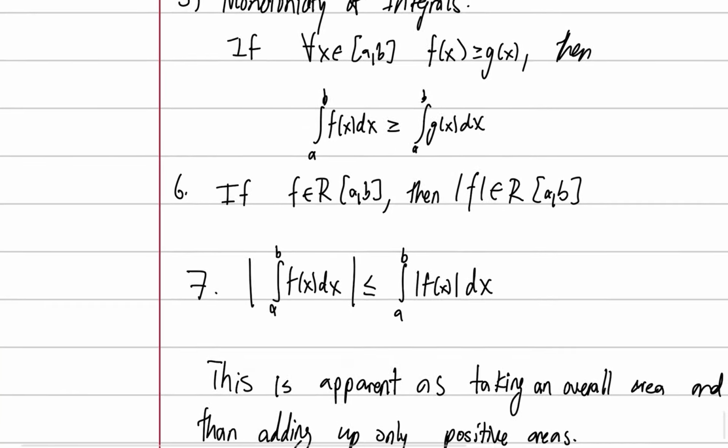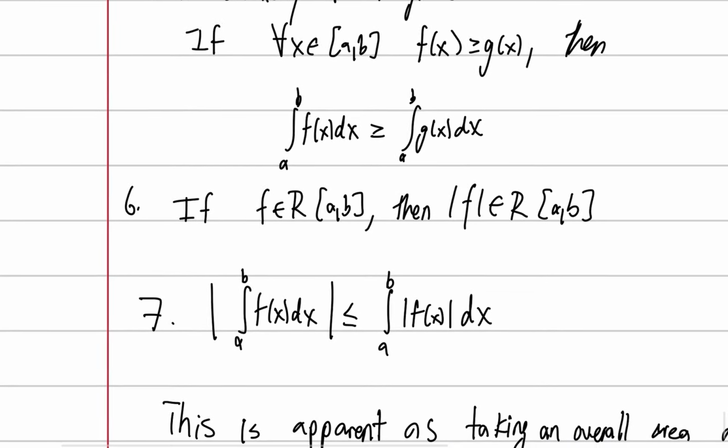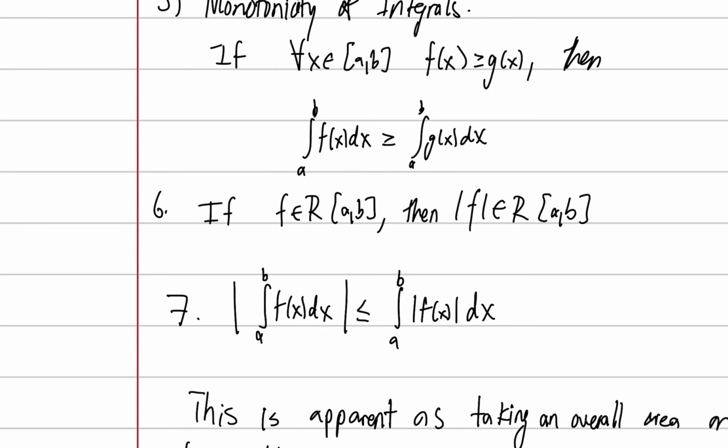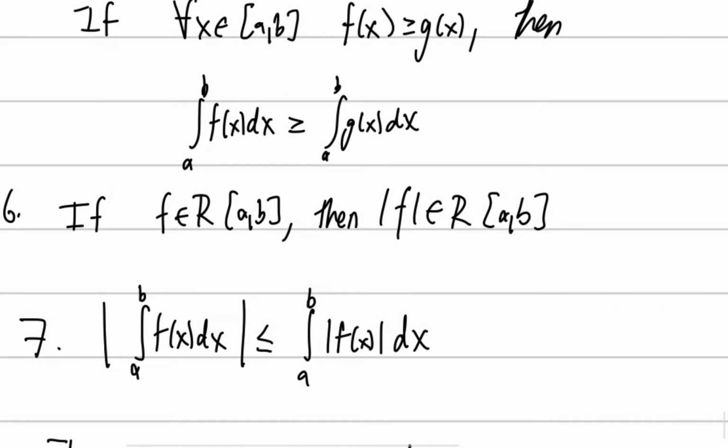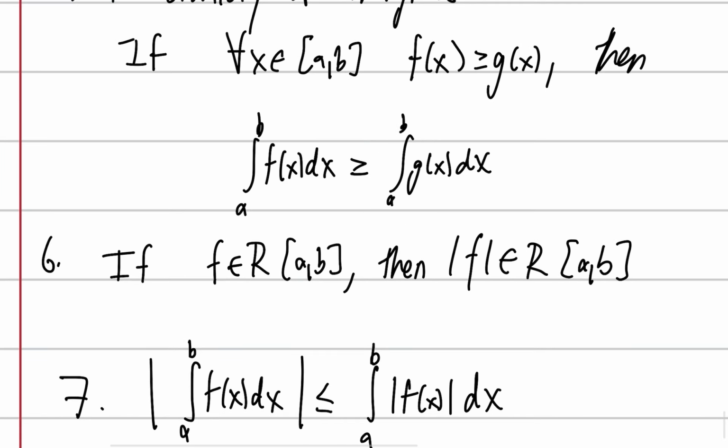Another not necessarily obvious one, but provable, is that if a function is Riemann integrable, then its absolute value is also Riemann integrable. That's literally it. I'm not going to explain much. If a function is Riemann integrable, its absolute value is also Riemann integrable. And I mean, it makes sense, right? There's nothing confusing about it. The absolute value, we'll see when we get to rectilinear motion, just takes anything that's below the x-axis and reflects it above. There's no reason why it causes it to not be Riemann integrable.